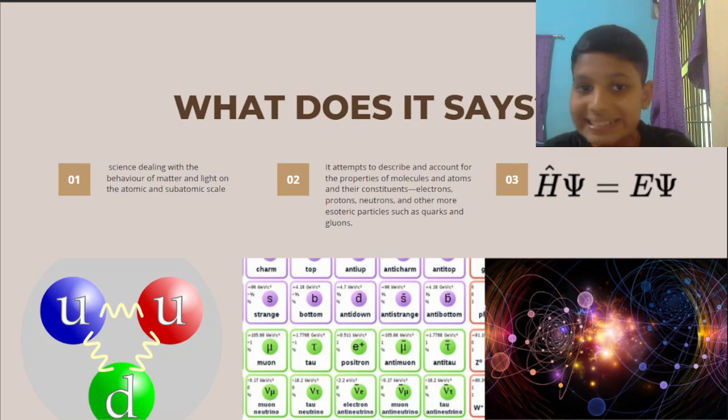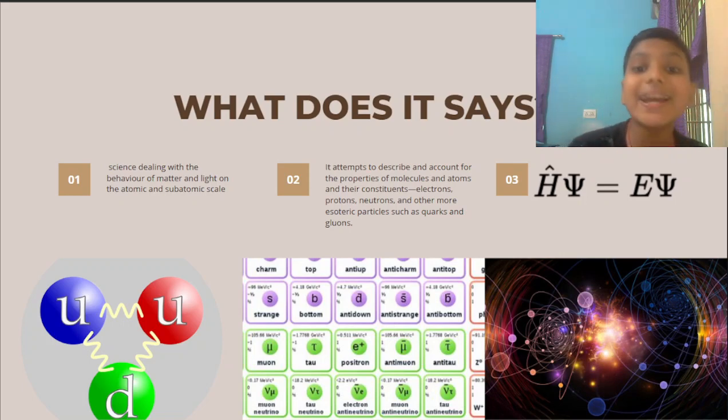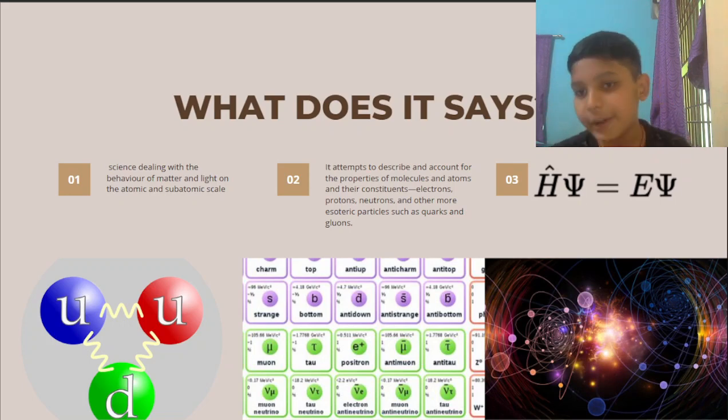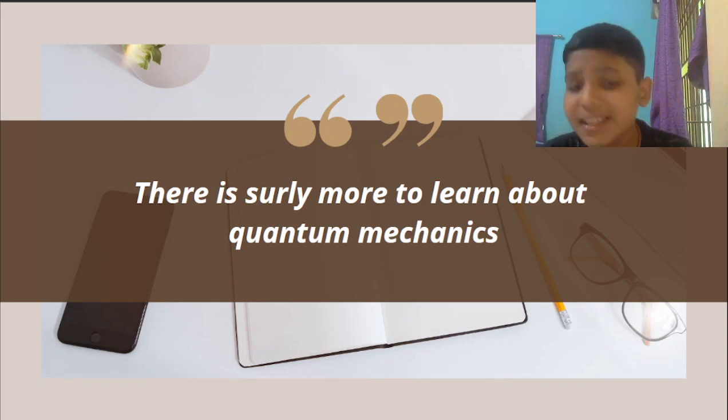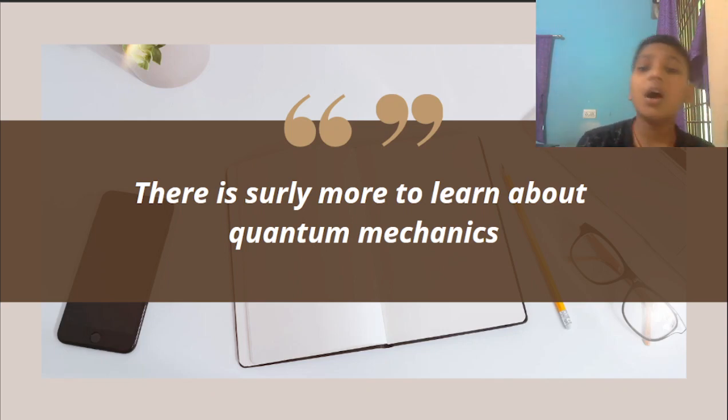Quantum mechanics deals with the behavior of matter and light on the subatomic and atomic scale. It attempts to describe the properties of molecules and atoms and their constituents, which are the electrons, protons, neutrons and other particles such as quarks and gluons, which we were talking about. And here's the formula shortened. This is what quantum mechanics basically says.